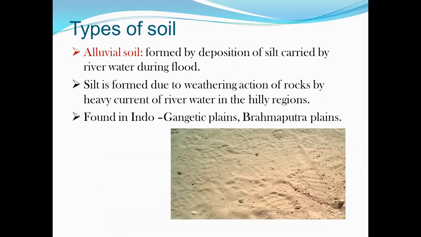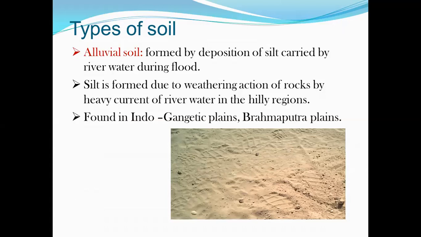Now next we define the Indian soils. The Indian soils may be divided into these major groups, right? The first one is alluvial soil. These alluvial soils are formed by successive deposition of silt carried by river water during floods.